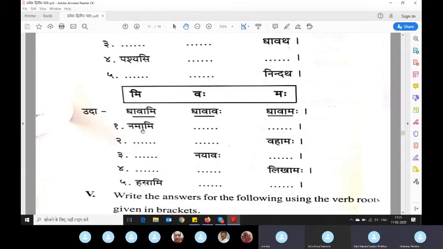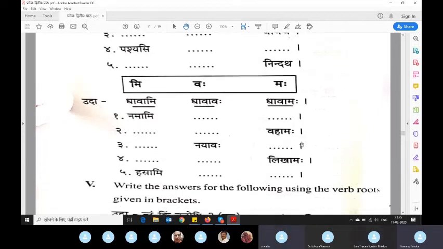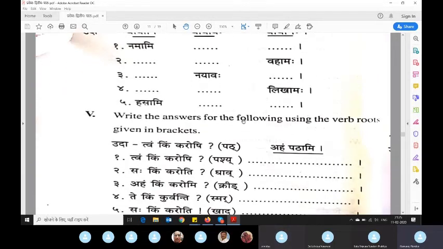If you say namati Gange, it means he or she is praying to Ganga, somebody who is not me and not the person in front of me. If you say namasi Gange, you are praying to Ganga. So namami Gange means I am praying to Ganga. Similarly you can say vahami, vahavah, vahamah. Like that you can do now.